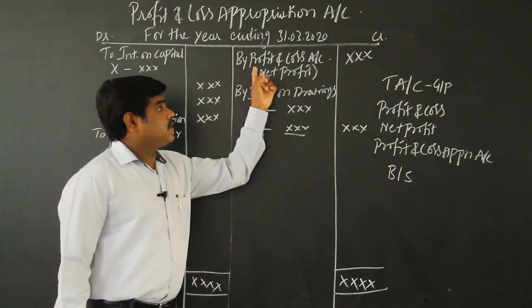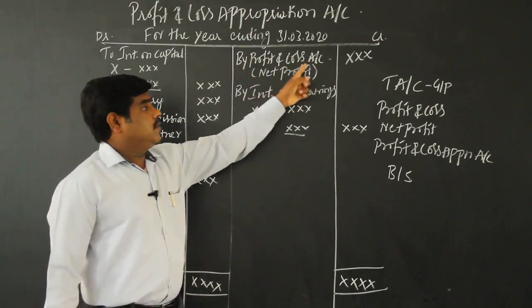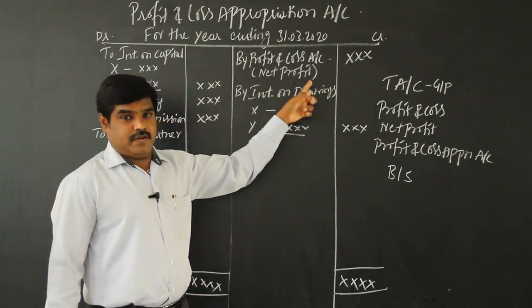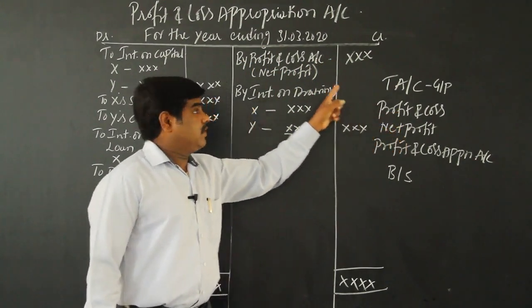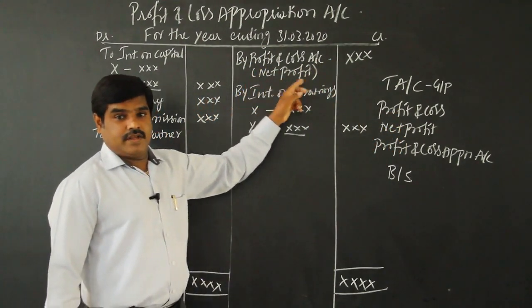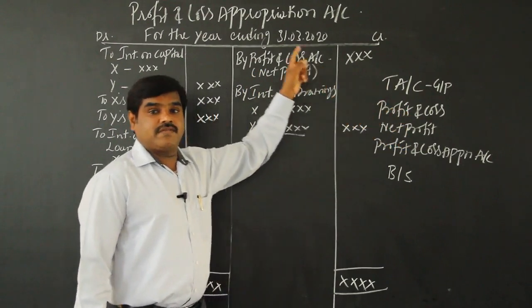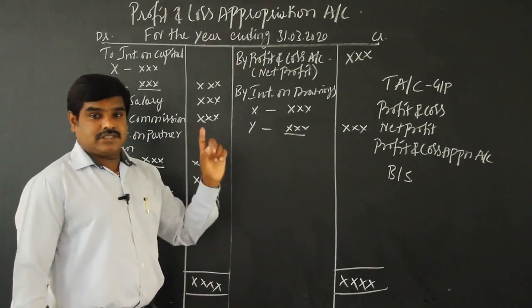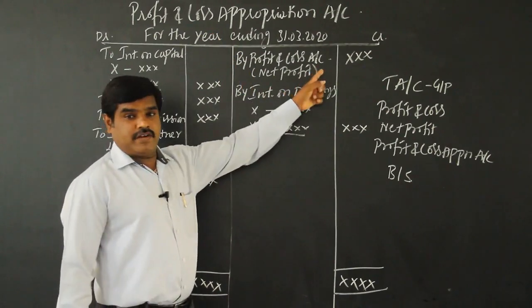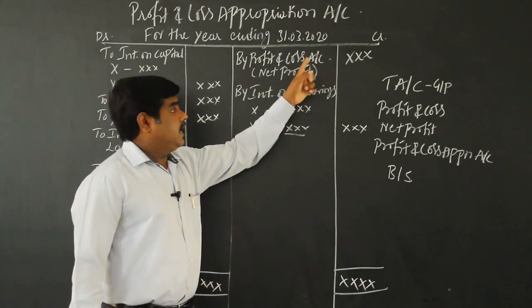Profit and loss appropriation account first starts with profit and loss account, that is net profit. Whatever profit we are going to get in the profit and loss account, the net profit will be transferred here. So profit and loss appropriation account starts with net profit. Okay. Next,